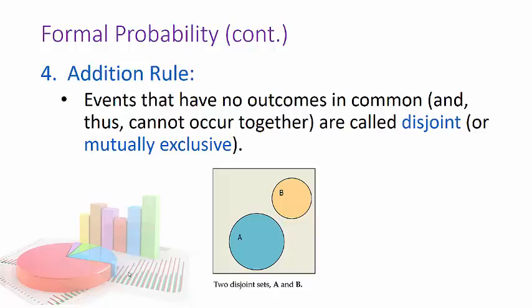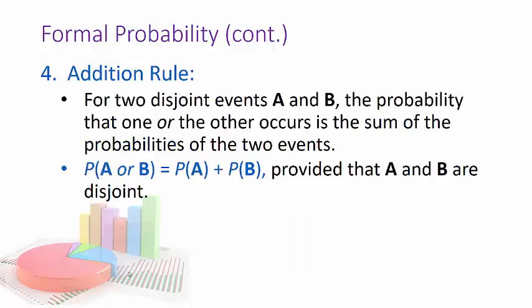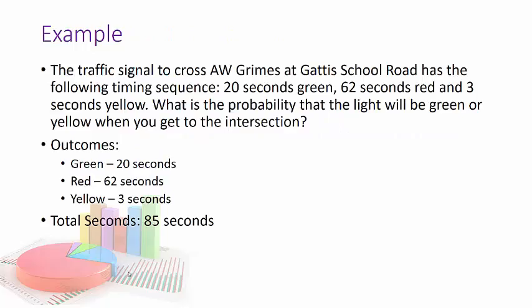They don't happen at the same time. So for two disjoint events, the probability that one or the other occurs is you just add them. I could calculate the probability that the light will be green or yellow. I've got 20 green seconds and 3 yellow seconds. Well, I could calculate the probability of each one.